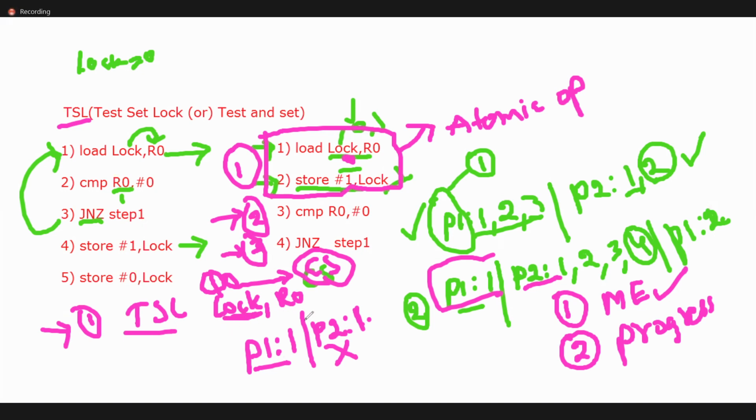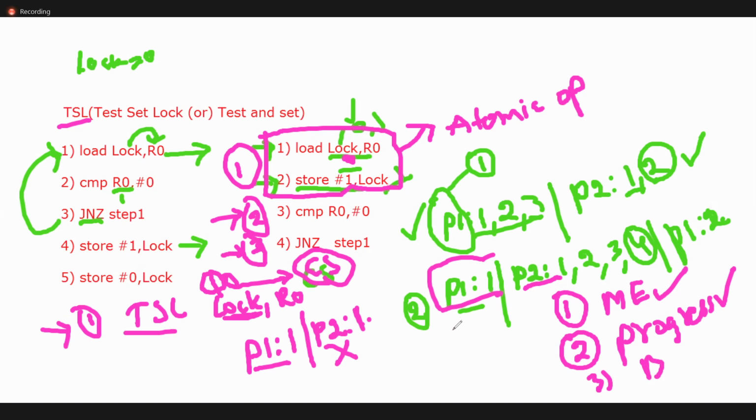Here, are we reaching progress or not? P1 or P2, any process can enter, but one at a time. So we can achieve progress, as no process is stopping another. What about the third one, bounded wait? Bounded wait means only one process should not execute for a longer time.